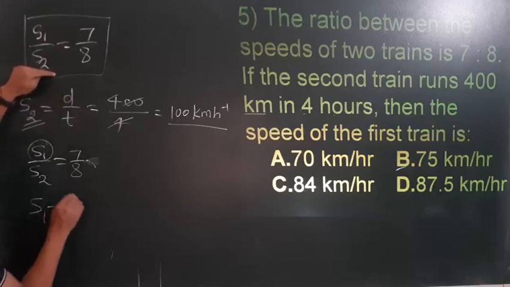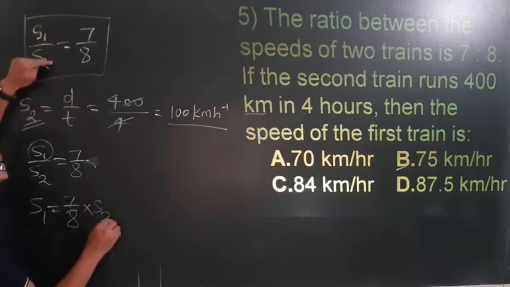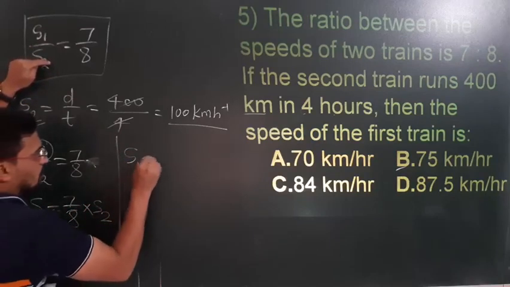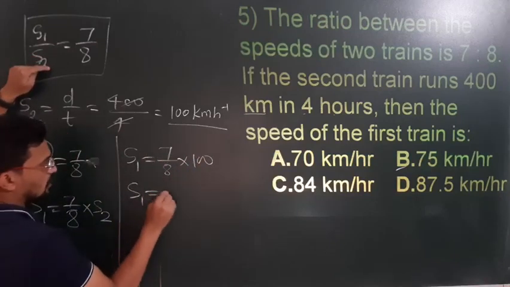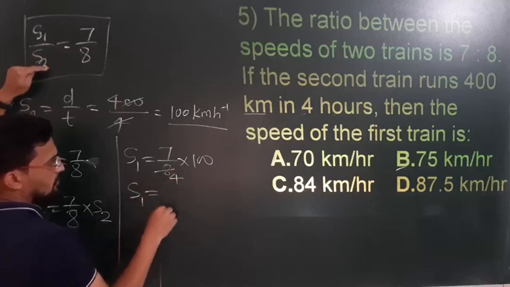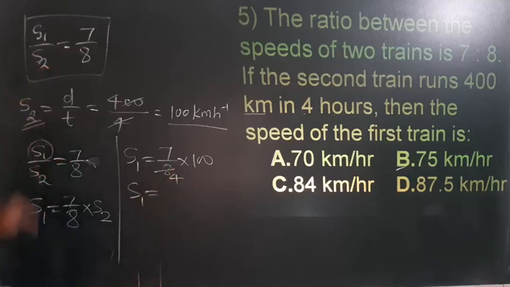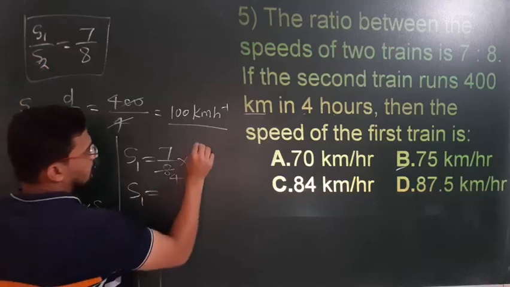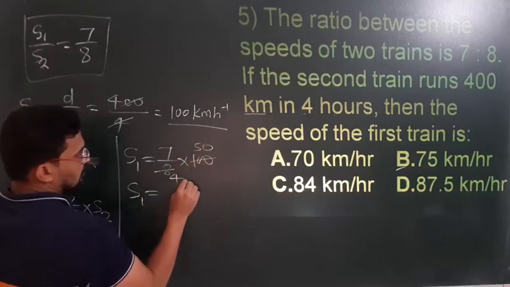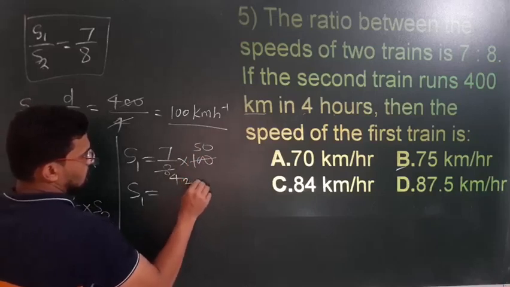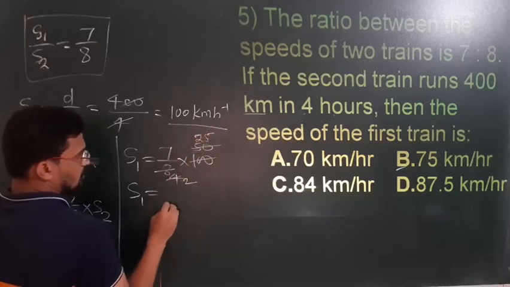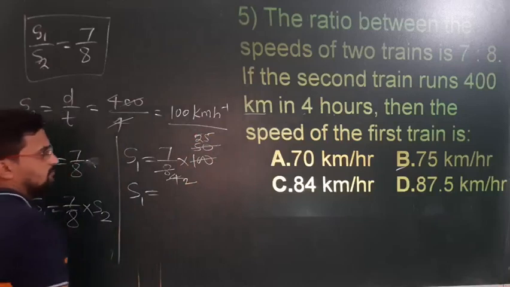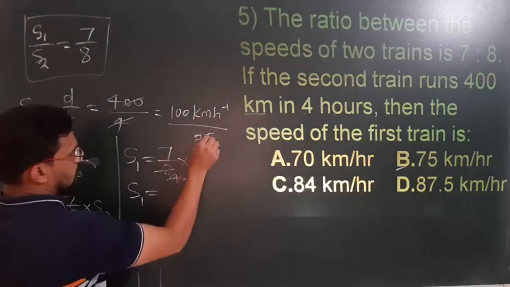Okay, therefore s1 is equal to 7 divided by 8 multiply by s2. Correct. Therefore s1 is equal to 7 divided by 8 multiply by 100. So s1 is equal to what? 2 fours are 8, 2 50s are 100, correct. And then 2 twos are 4 and 2 25s. Okay, so it will be how much?